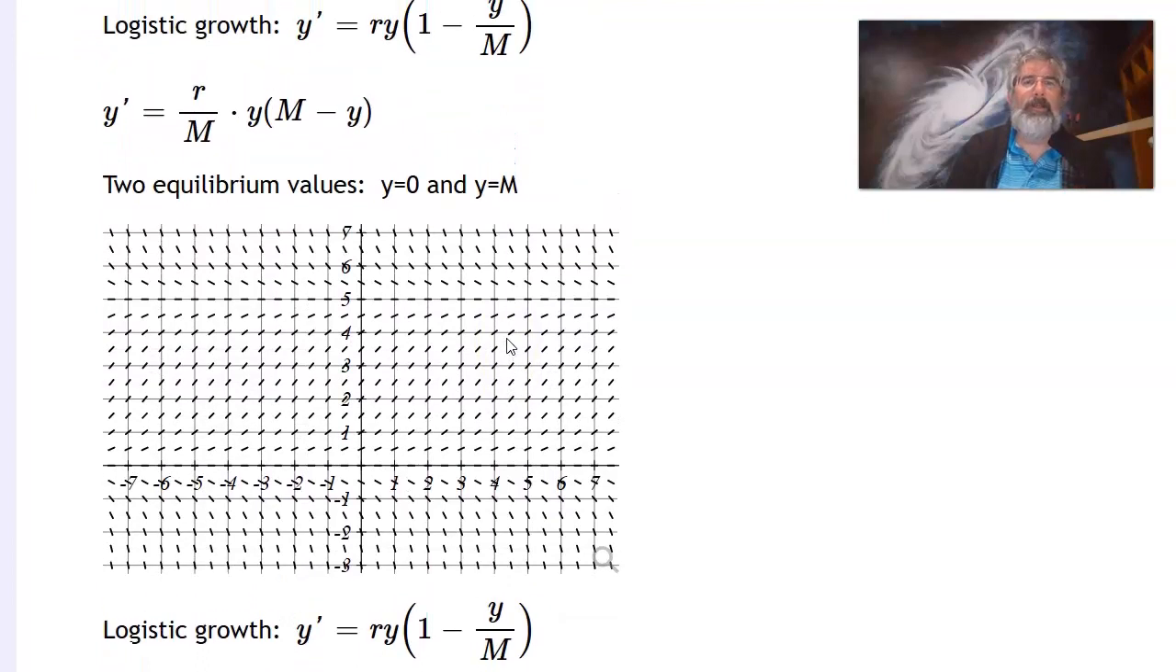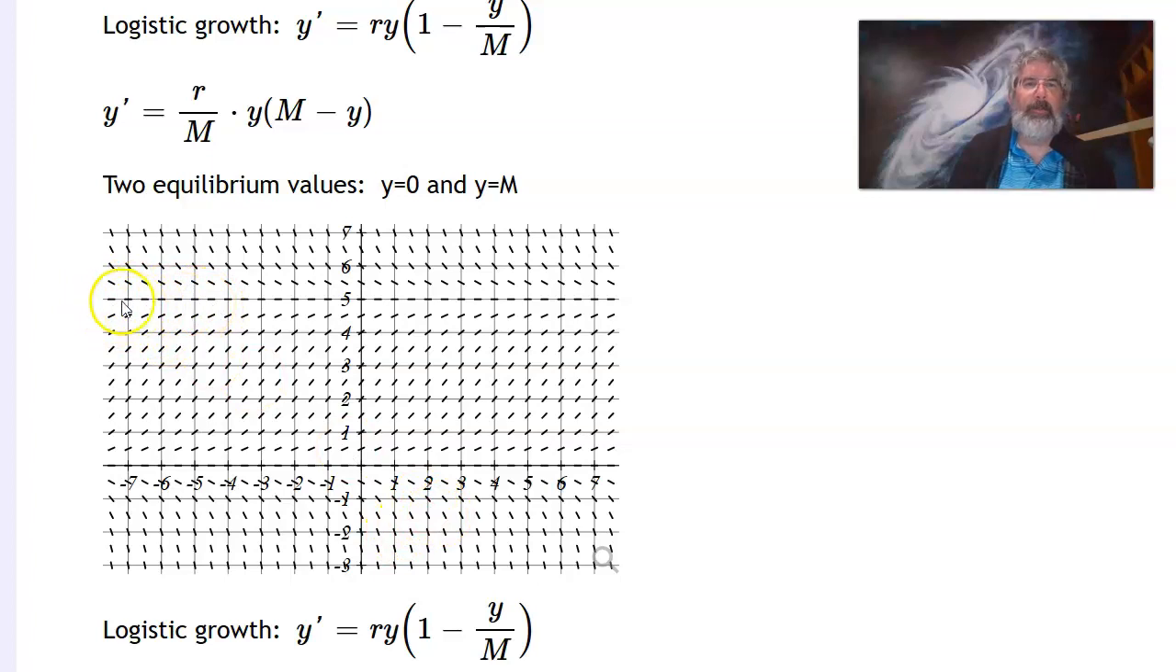When I look at the right, this is a quadratic polynomial opening downward, because the minus y squared would mean it's downward. So I have intercepts at 0 and m, and it's positive in between, and it's negative on the outsides. So I see this downward stuff up above. I see positive slopes in between my two equilibrium values, and then negative slopes down below here.